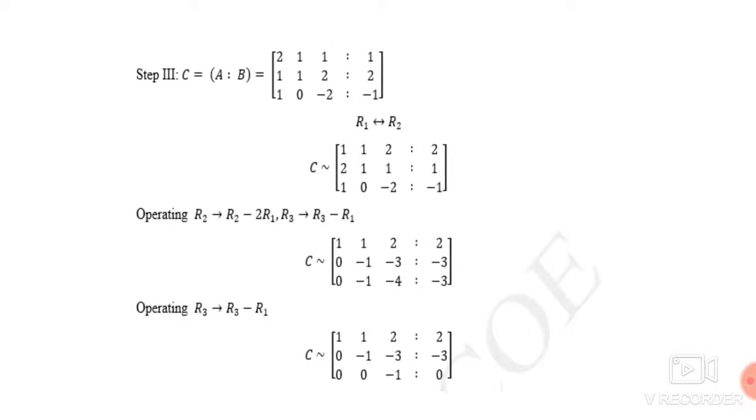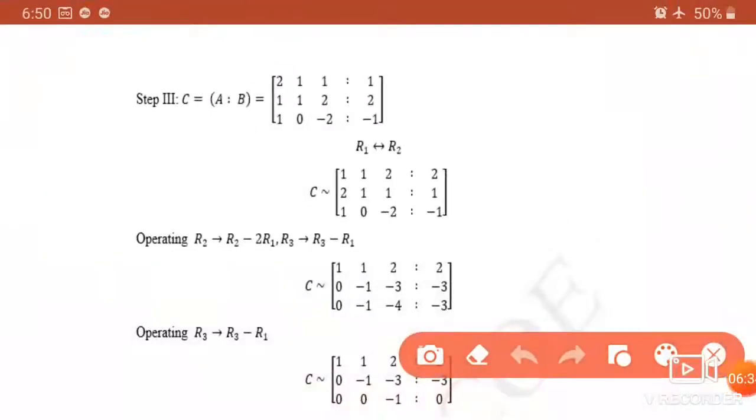So we write the A matrix and B matrix here, the augmented matrix, and we reduce that matrix to get the solution for x1, x2 and x3. So first R1 interchange R2. If we interchange R1 and R2 here, we will get 1, 1, 2, 2, then 2, 1, 1, 1 and 1, 0, minus 2 and minus 1, which is the interchanging of first row and second row.